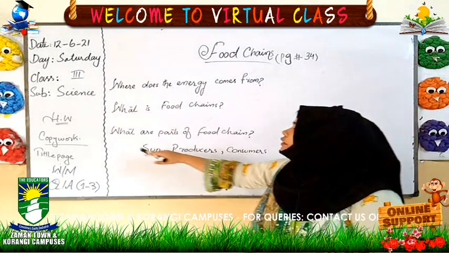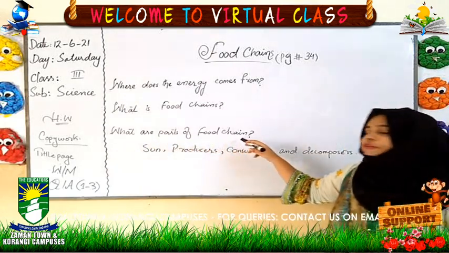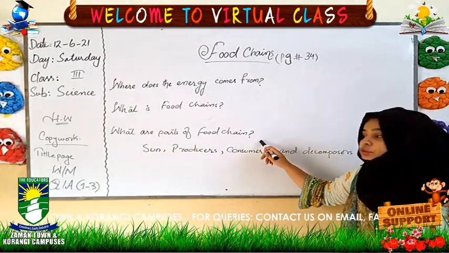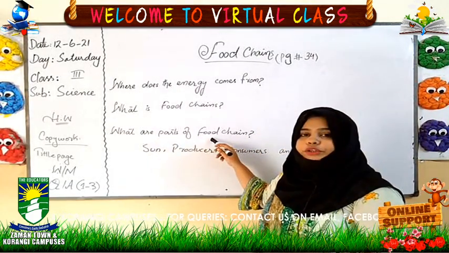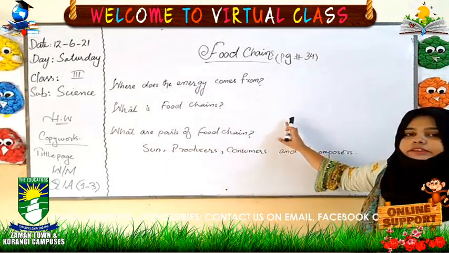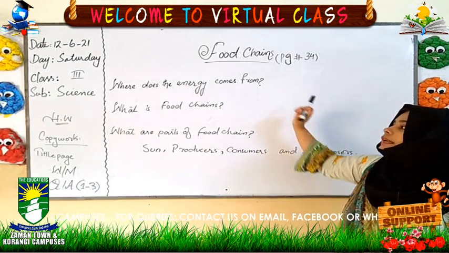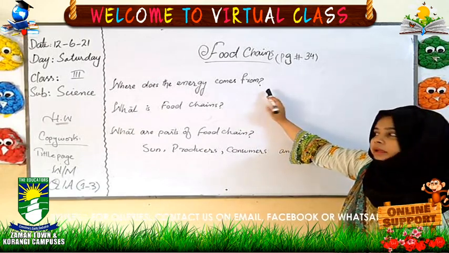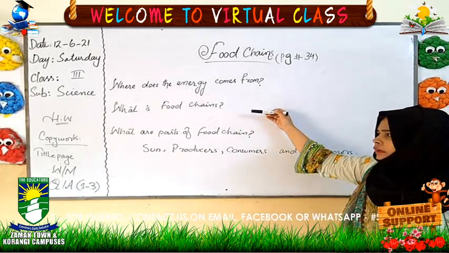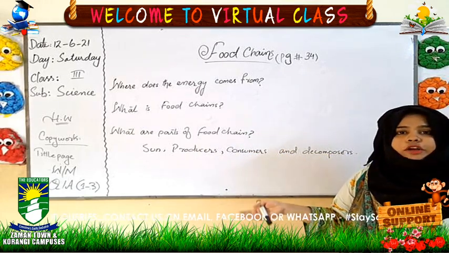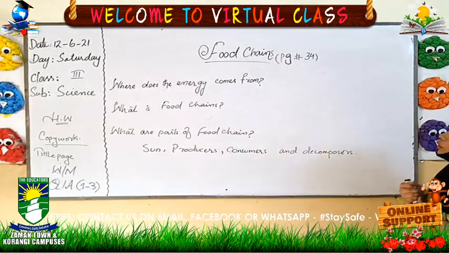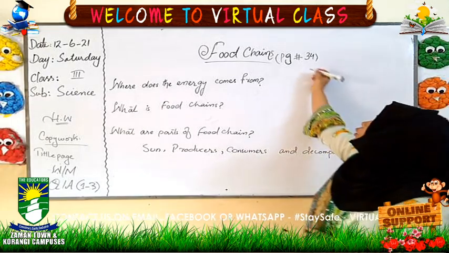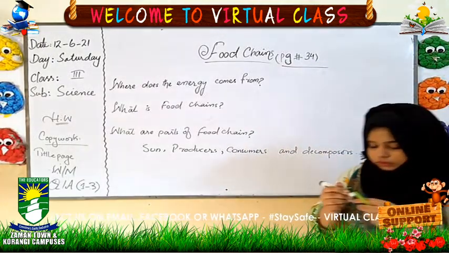After that we will discuss what are the parts of food chain. So these three things we are going to discuss in today's class: where does the energy come from, what is the food chain, and what are the parts of food chain. For this you have to take out your textbook and open page number 34.